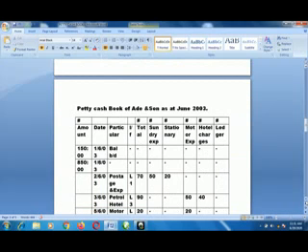Petty cash book of Ade and Son as at June 2003. Don't forget the laid down rule of double entry, that is debit side and credit side. Amount, date, those are what are supposed to be on our column. We will have columns for amount, date, particular, ledger folio, total, sundry expenses, stationery, all where they spend their money. All the items that are visible in that question will have their column, each column for the items.